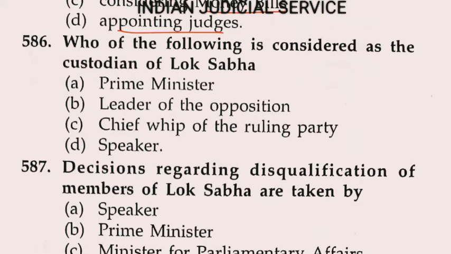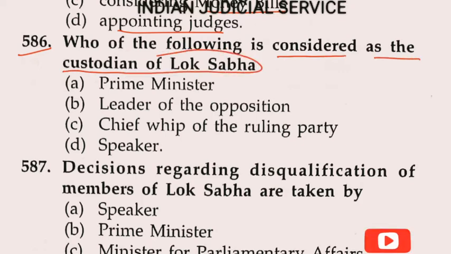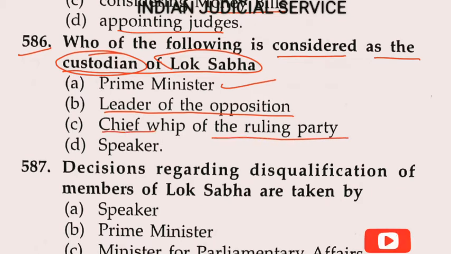Question number 586. Who of the following is considered as the custodian of Lok Sabha? Option first, Prime Minister. Option second, Leader of the Opposition. Option C, Chief Whips of the ruling party, and option D, Speaker. So clearly the custodian of Lok Sabha is known as the Speaker of the Lok Sabha. So clearly the answer here is option D.